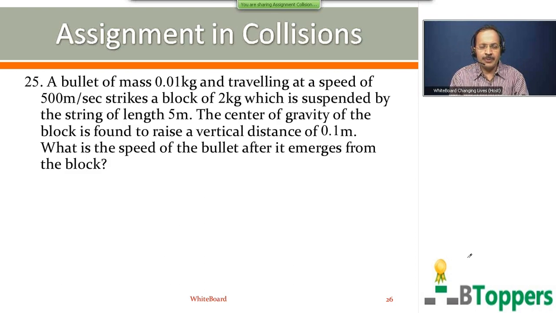A bullet of mass 0.01 kg and traveling at a speed of 500 meters per second strikes a block of 2 kg, which is suspended by a string of length 5 meters. The center of gravity of the block is found to rise a vertical distance of 0.1 meter. What is the speed of the bullet after it emerges from the block?